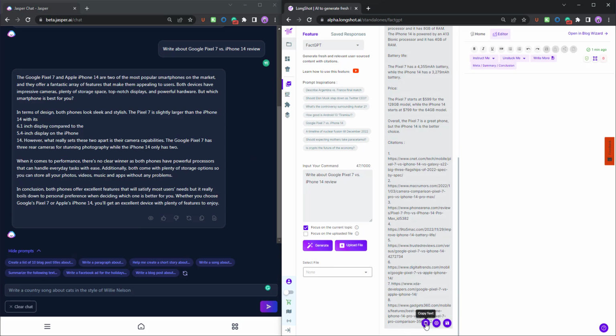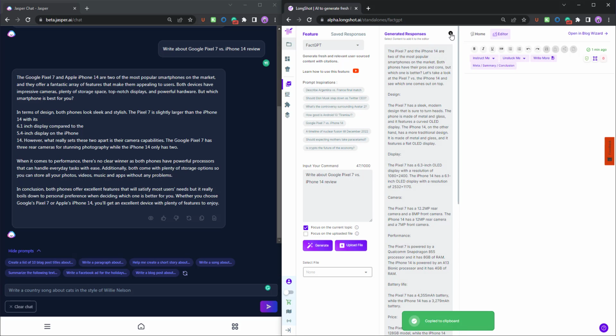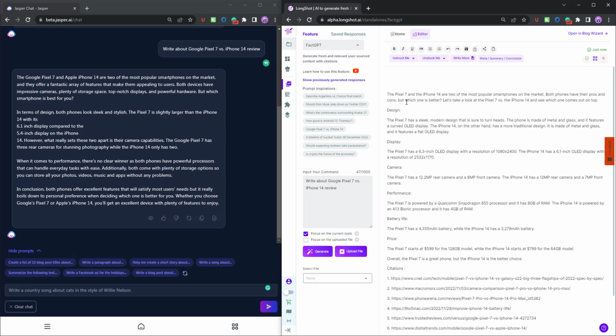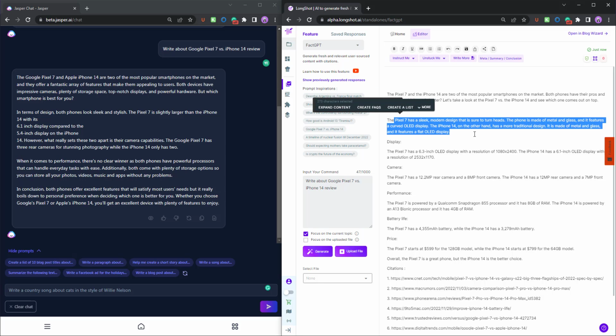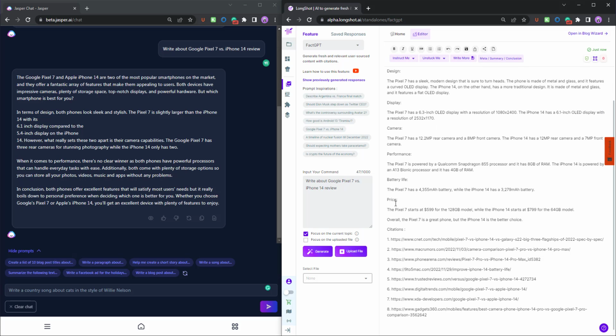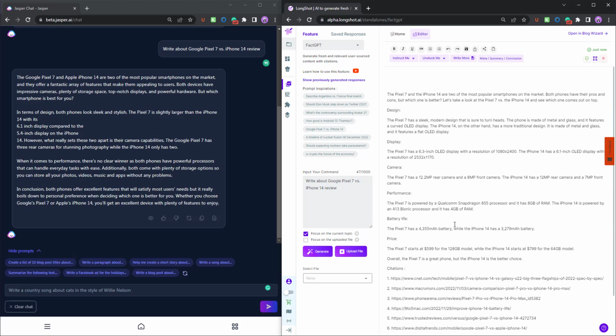Okay, so we have the result for LongShot as well. Let me copy the text and paste it over here. So you can see the review. The Pixel 7 versus the iPhone 14 are two of the most popular smartphones, but which one is better? Now we have the results based on some parameters. We have design, where the Pixel 7 has this design. Then we talk about display, the camera, performance, battery life, price, and we have the citations. Now you can compare the results for yourself and see which one suits you better. And this was about this result.